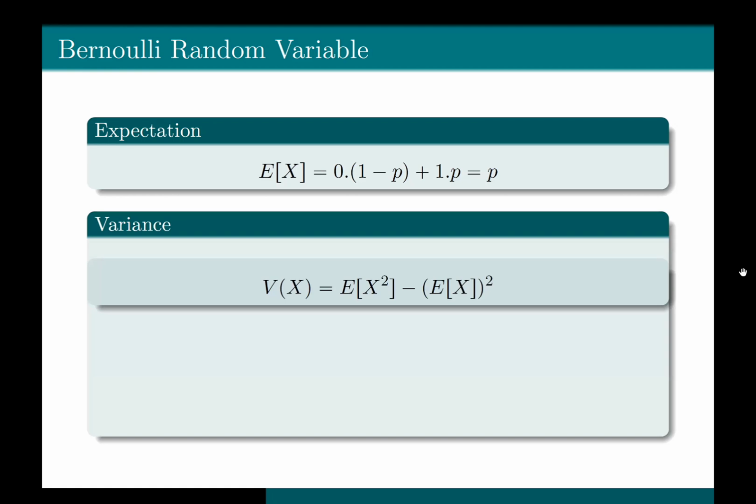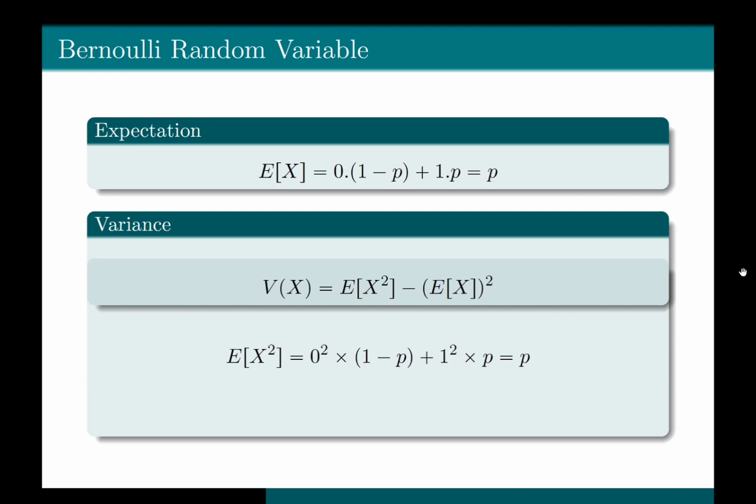Variance: we know that the formula of variance is the expectation of x squared minus the expectation of x, whole squared. We already know the value of E of x, so we only need to find the expectation of x squared. Expectation of x squared is the summation of k squared times the probability of the random variable at point k, summed over the support of x.